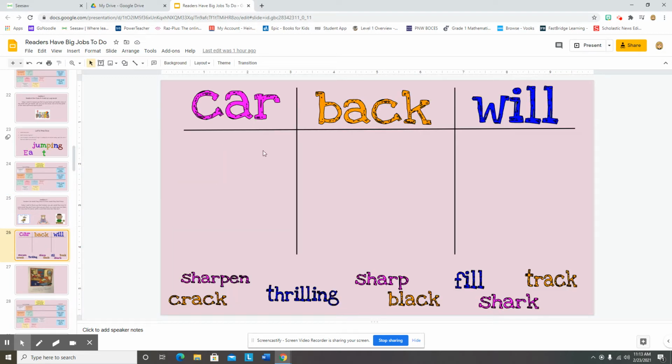Let's check it out. We have the word car, back, will. These are all words we already know. Car, R has bossy AR. Back, B, A, CK is a digraph. Will, W, I, L, L has a bonus letter because it comes after a short I. Let's see if we can use our knowledge of words we already know to move these words into the correct category.